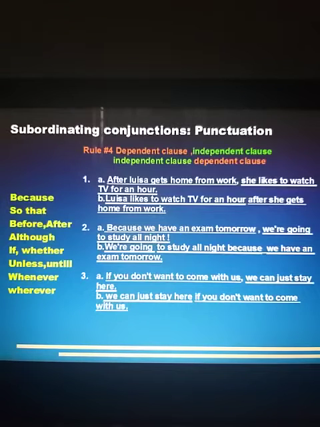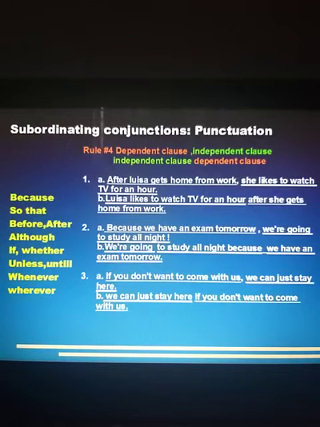See the third sentence: if you don't want to come with us, comma, we can just stay there. So if you don't want to come with us, then what? It's a dependent clause. It needs an answer further. So that's why it's given a comma, and then it's continued. We can stay there.